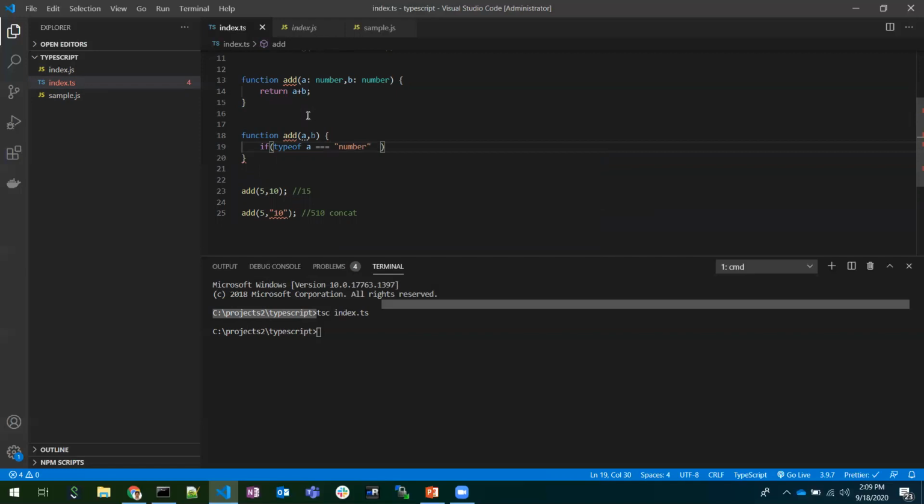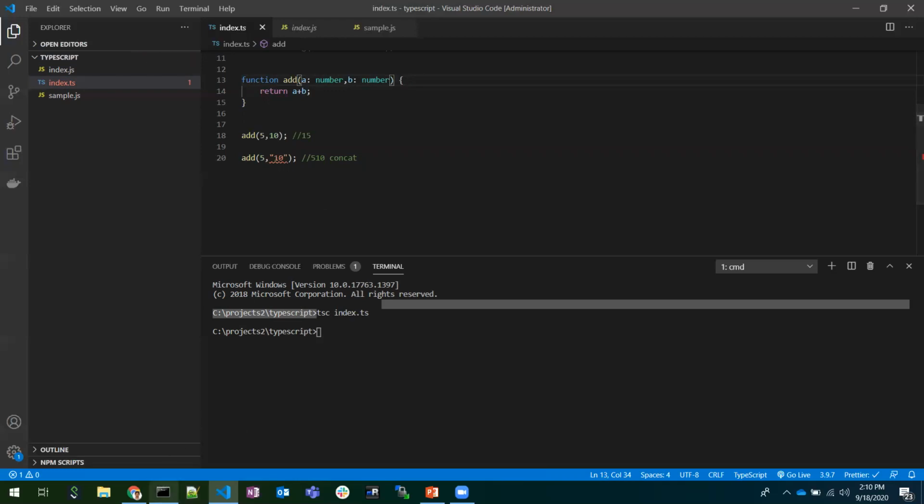We can also write code in this way. This is plain JavaScript code, checking the type before adding. We can do this, but the number of lines increases. Because of this, TypeScript helps us do it in a single line. Just define all the types, and there is no need to give the return type here, because when two numbers are added, the return type would be number.